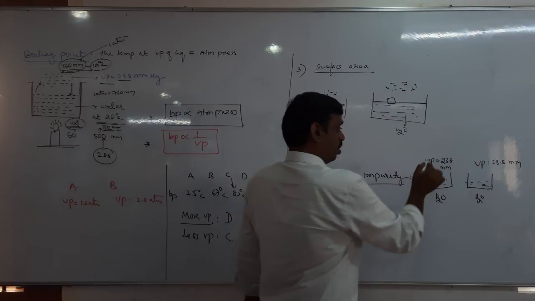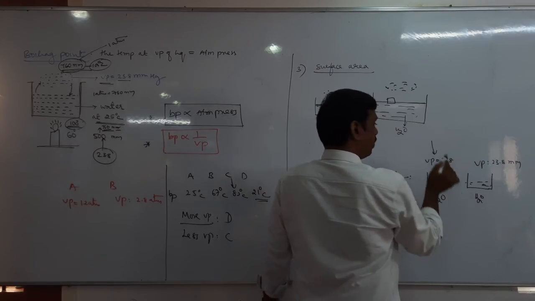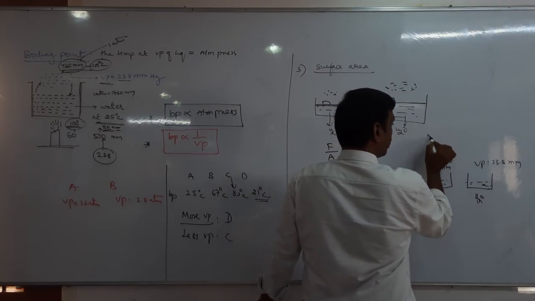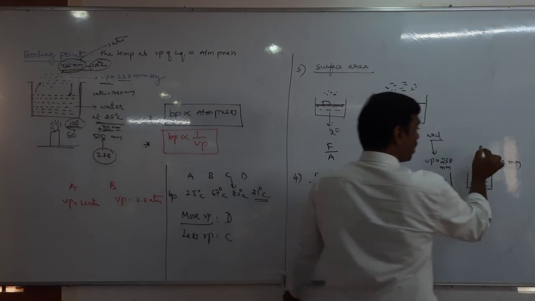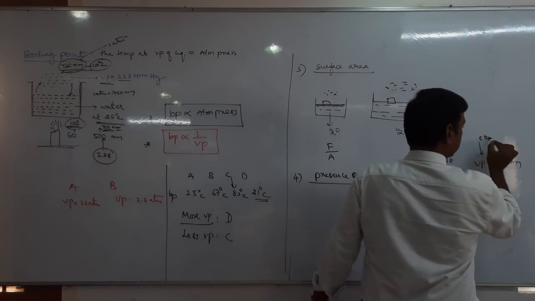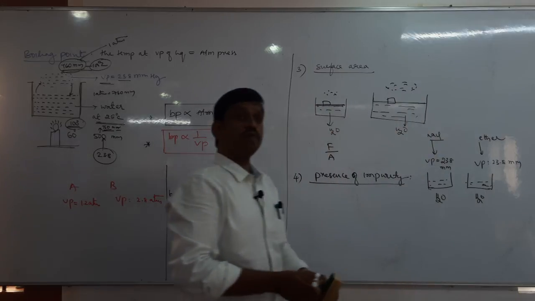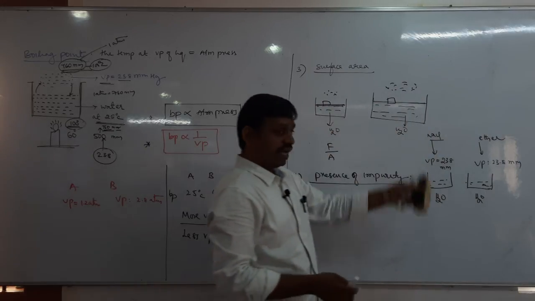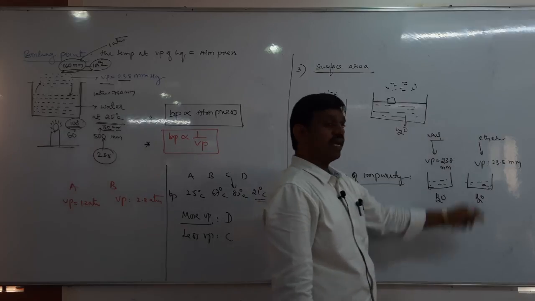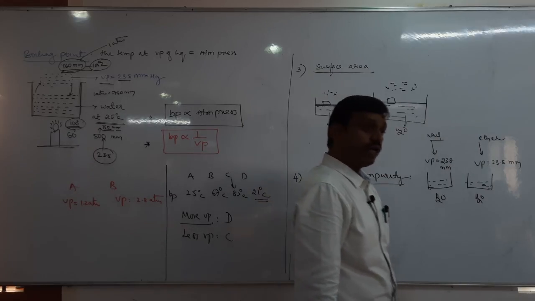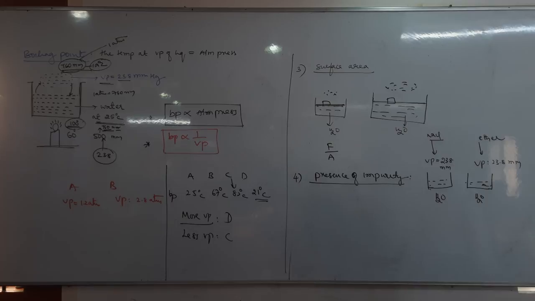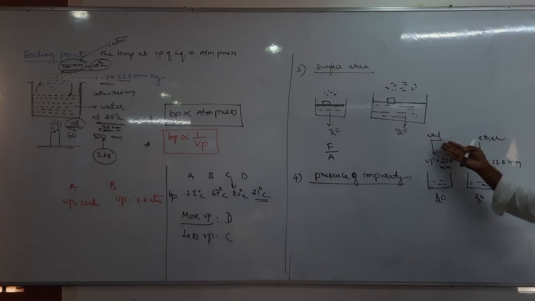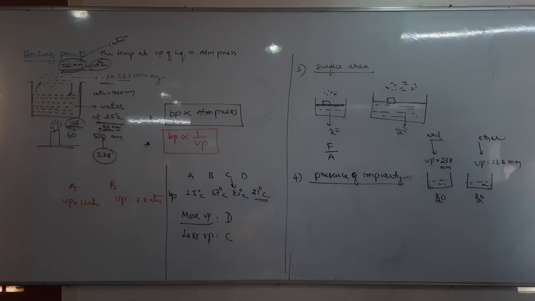Now to this first water beaker, let us add sodium chloride. To the second beaker, let us add ether. Tell me, whose vapor pressure increases? The NaCl-added beaker or the ether-added beaker? Ether. Why? Because ether is a volatile compound, and NaCl is a non-volatile compound. Therefore, in the presence of volatile compounds, vapor pressure always increases.